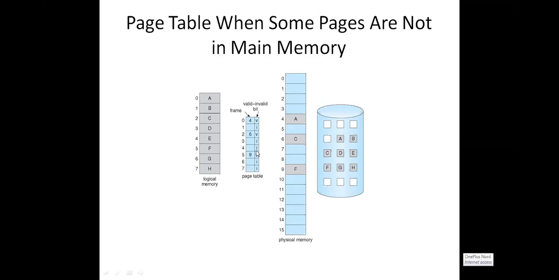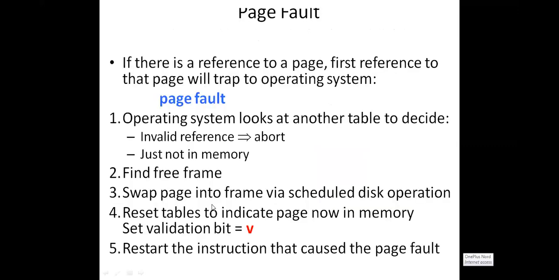Okay. So is it clear for you all? If the page is available in the main memory frame, it is called a valid page. If the page is not available in the main memory frame, it is called an invalid page.